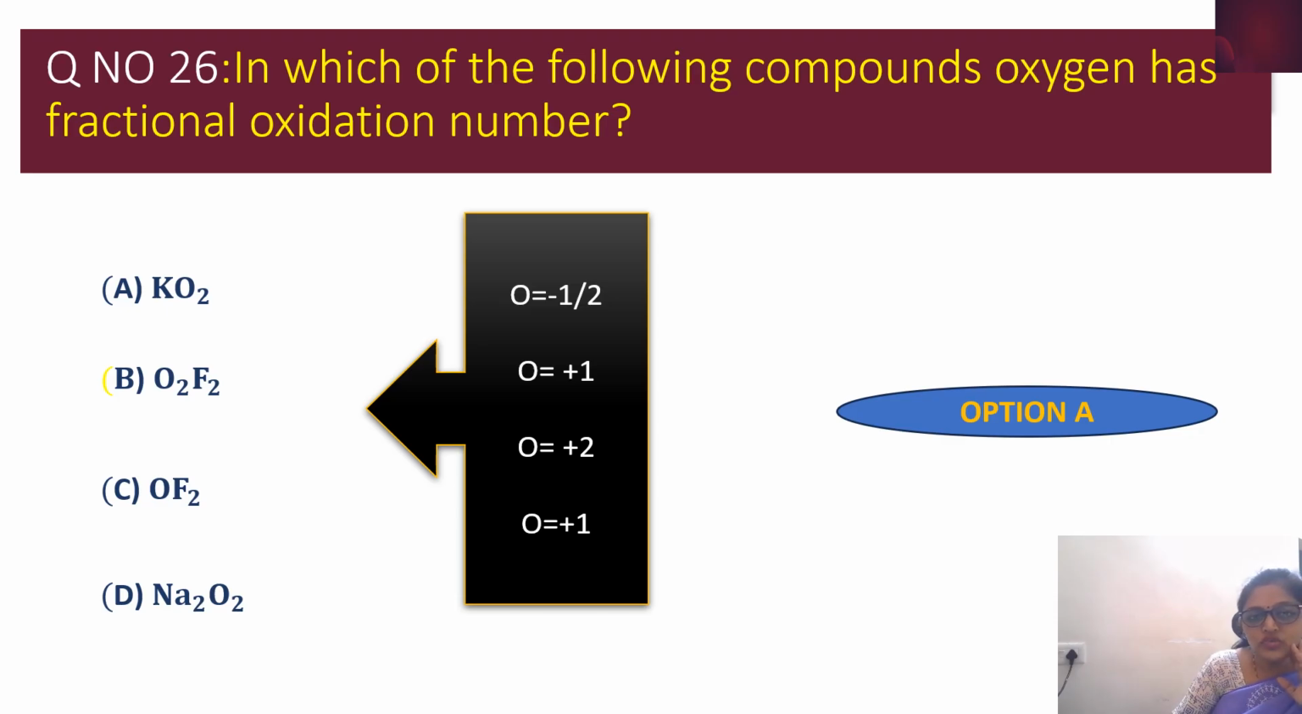KO2 is a superoxide. In general, the common oxidation state of oxygen is -2, so a single oxygen carries 2 negative charges. But here, 2 oxygens together carry 1 negative charge. If you calculate the oxidation state of one single oxygen, it will come to -1/2. For 2 oxygens it is -1, so obviously for a single oxygen it is -1/2.